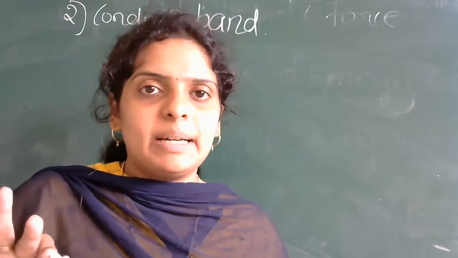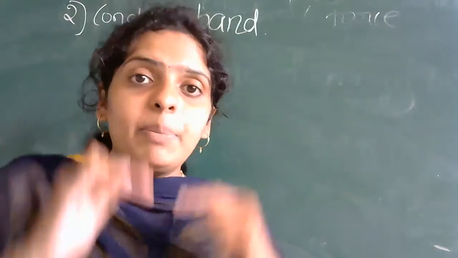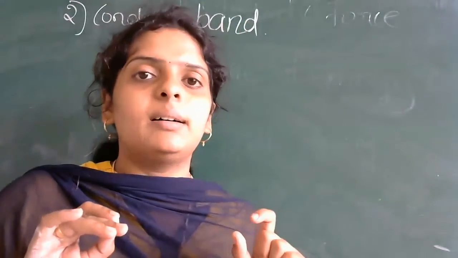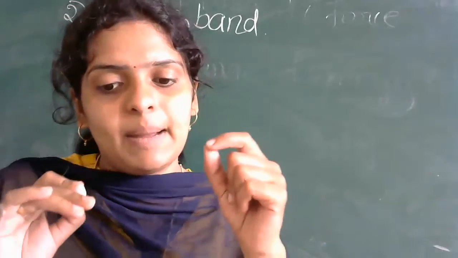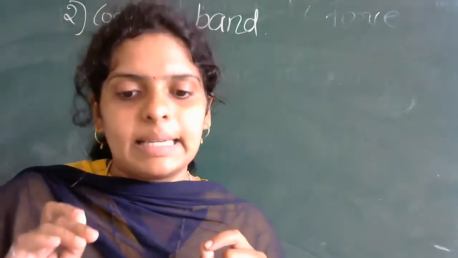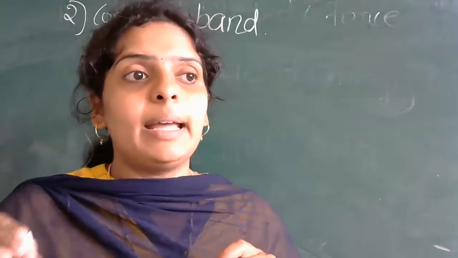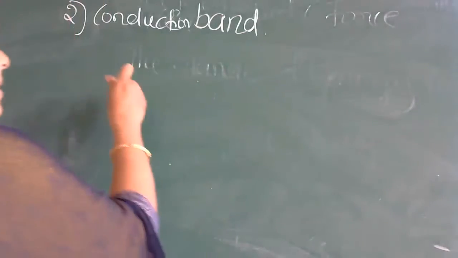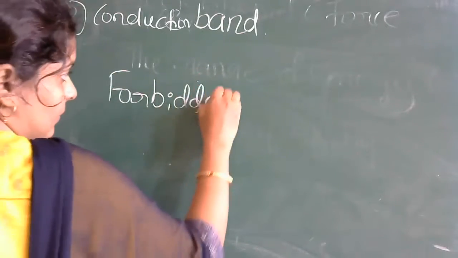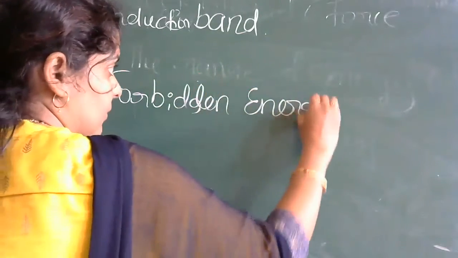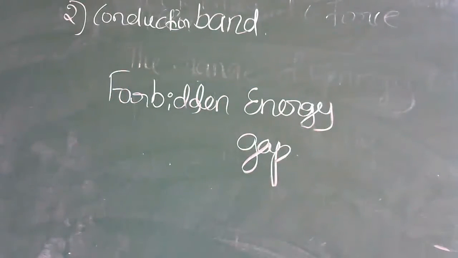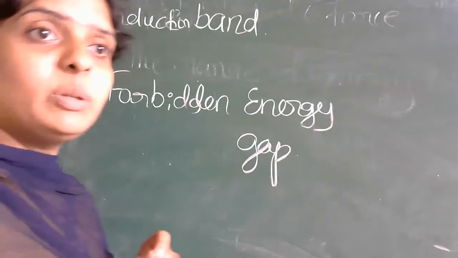Very simple definition. Now, the gap between the valence band and the conduction band, or the separation between these two bands, is known as the forbidden energy gap. What do you mean by forbidden energy gap?